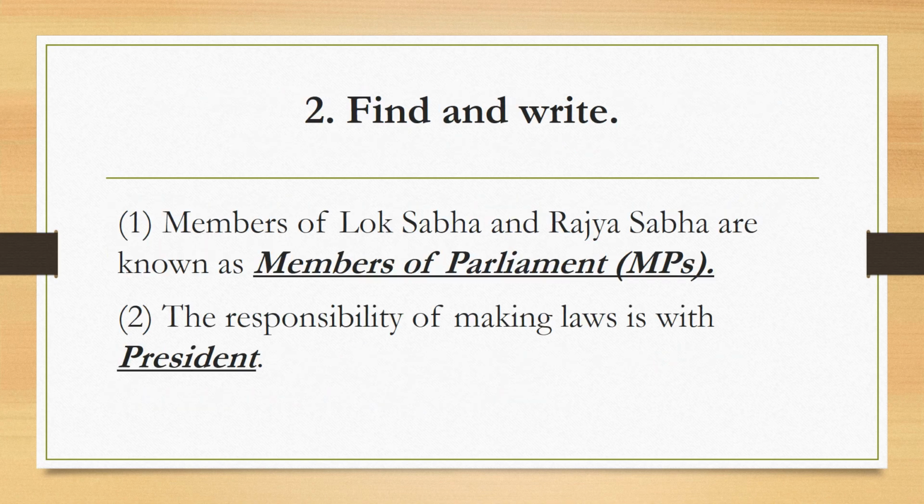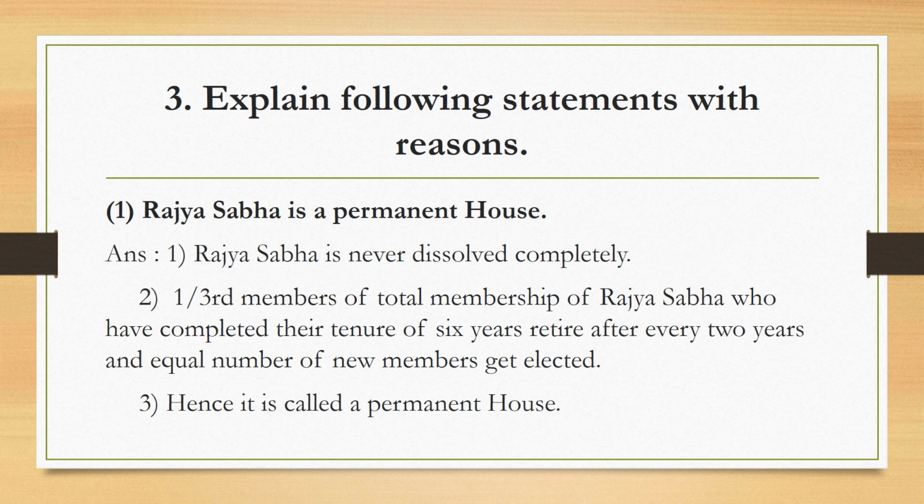We go to the next slide. Main question 2 here is find and write. It is like name the following. There are 2 questions given here. First one is, members of Lok Sabha and Rajya Sabha are known as dash. They are called as MPs, members of parliament. The second one is, the responsibility of making laws is with dash. It's with the president.